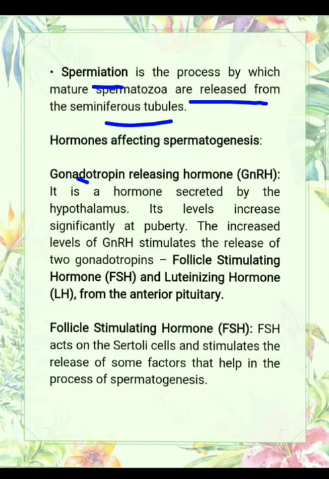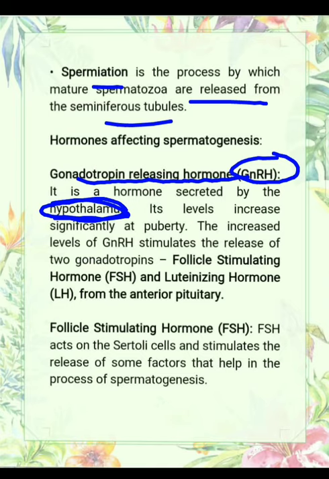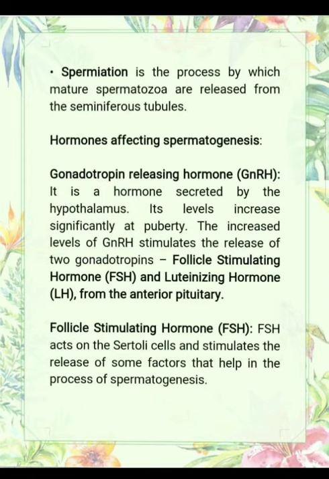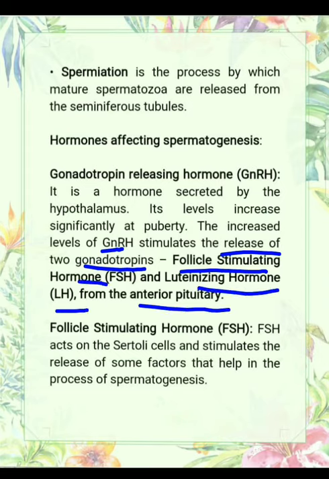Actually, the hormone gonadotrophin releasing hormone, GnRH, is a hormone released by the hypothalamus gland, and its level increases significantly at puberty. Means during puberty, the secretion of GnRH increases, and the increased level of GnRH stimulates the release of two hormones, follicle stimulating hormone and luteinizing hormone, from the anterior pituitary.